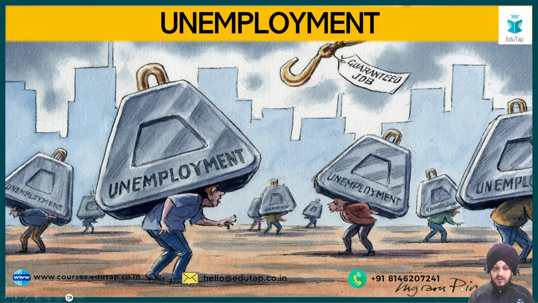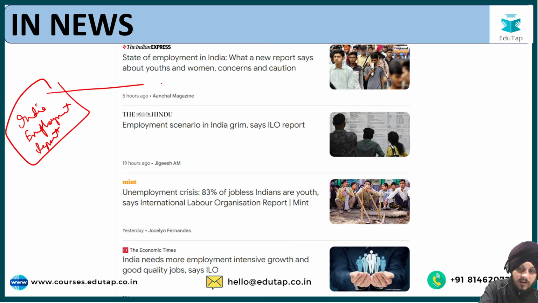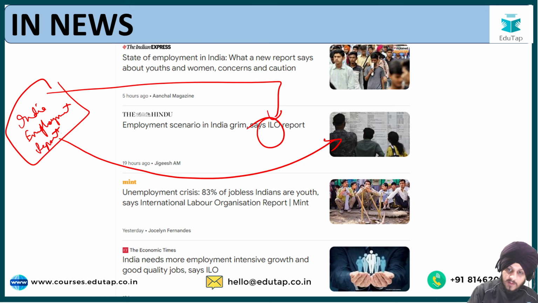So let us begin with the discussion, and the topic that we are going to discuss for today is unemployment. And the reason why we have chosen this topic is because of the recent India Employment Report that was recently released by the International Labour Organization. And this report is primarily based on the analysis of data from national sample surveys and periodic labor force surveys between 2000 to 2022.